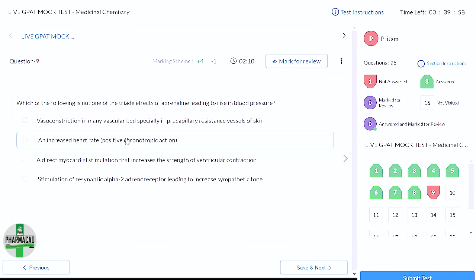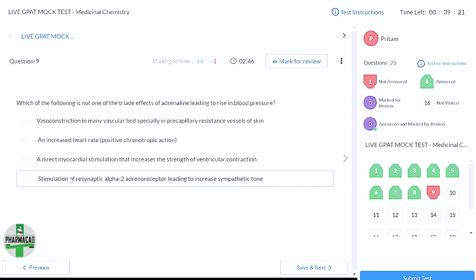Here they are talking about chronotropic action. So chronotropic action is also there with adrenergic drugs, but it is less compared to the inotropic effect. So I'll keep this as an option. If I don't find another answer, I'll select this one. Now coming to the third option, a direct myocardial stimulation that increases strength of ventricular contraction. As I just mentioned, beta 1 agonism will cause an increased inotropic effect, where the force of contraction increases, right? So C cannot be opted out. This is true.